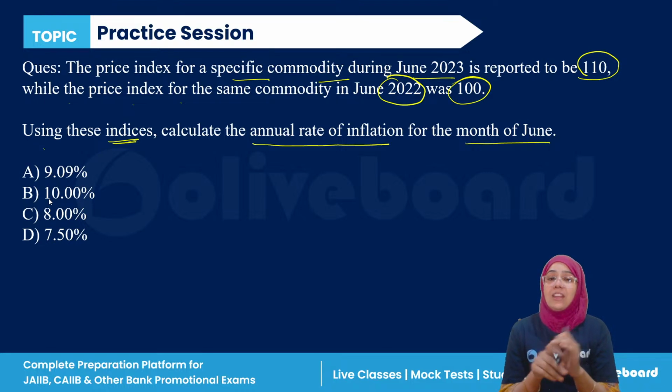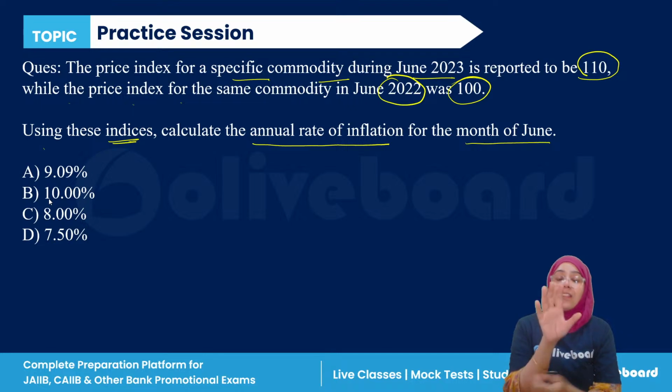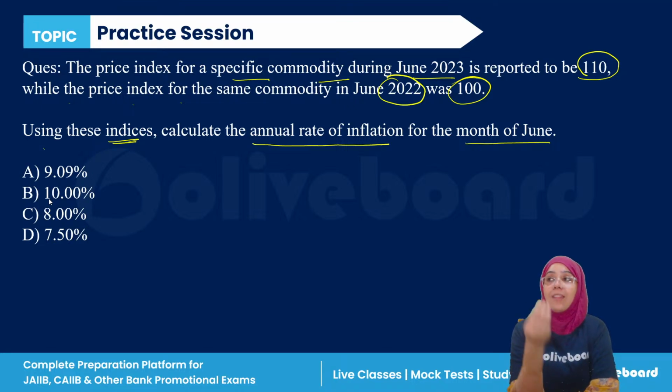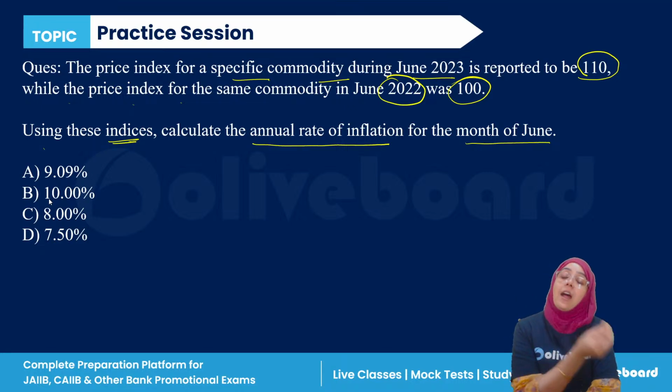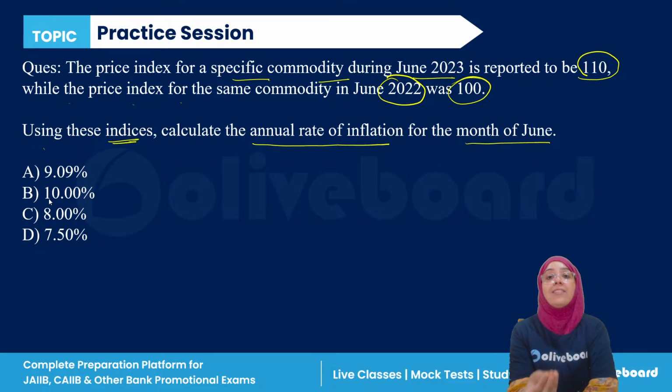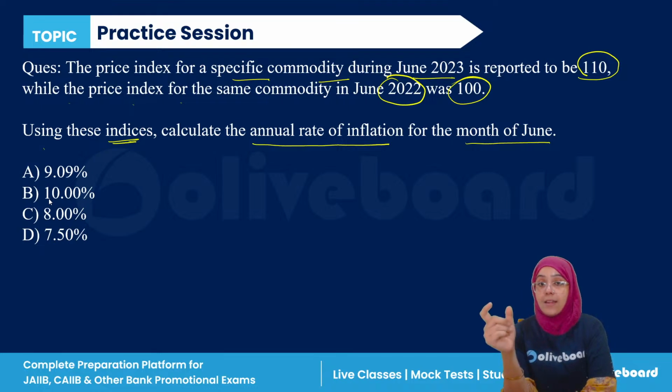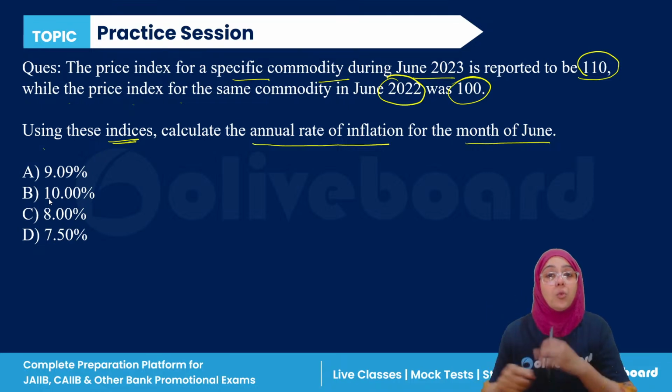Why? Because we just have to calculate the price change. When we calculate inflation, we have to calculate the price change from the previous year. For example, a product is priced at rupees 100 in the previous year, and now it is priced at rupees 150. If I am asking what is the percentage price change, we do 150 minus 100 upon 100 into 100. Means current minus previous upon previous into 100.